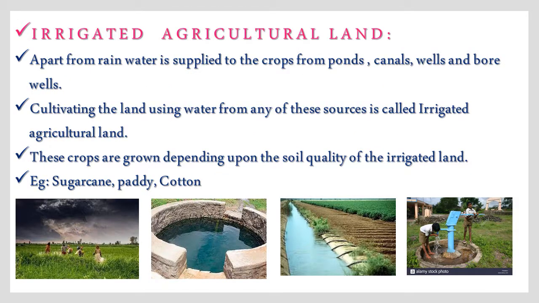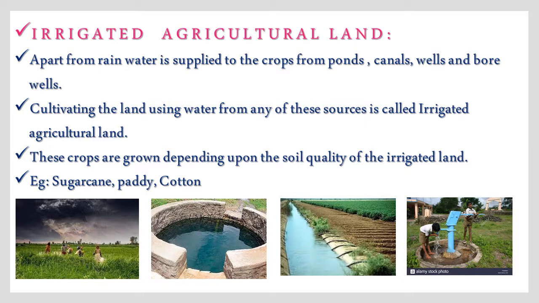Children, second one is irrigated agricultural land. We know that water is essential for the growth of plants, right? Apart from rainwater, water is supplied to the crops from ponds, canals, wells and bore wells. Cultivating the land using water from any of these sources is called irrigated agricultural land.